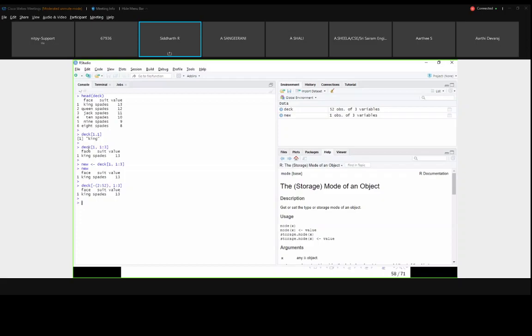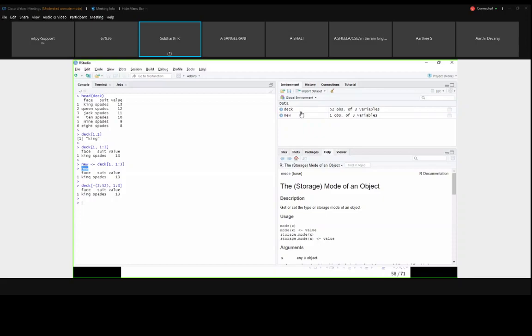If you want to store this subset of the particular data frame, you have to initialize a new object, and use the assignment operator to copy this range into this value. So that's why I am using this new data where I am copying the first row and printing it. Now this is a new object I have created. If you see here in this environment, I have deck of 52 observations of 3 variables and new of 1 observation of 3 variables.